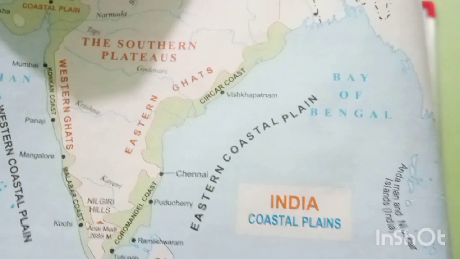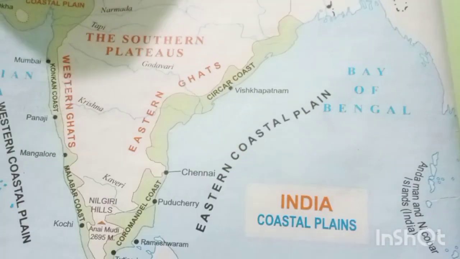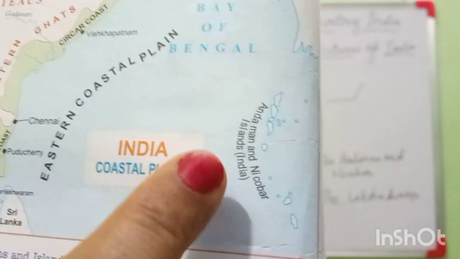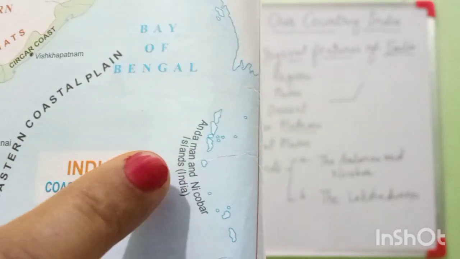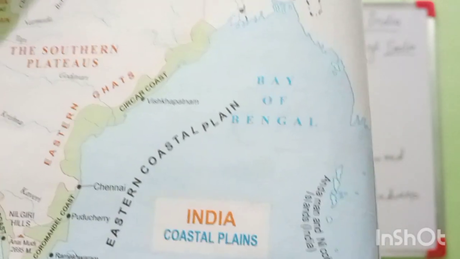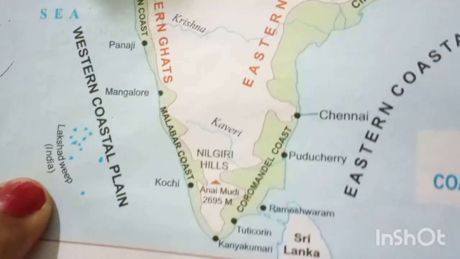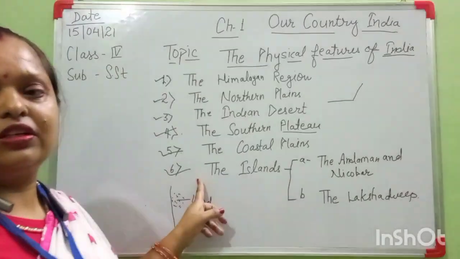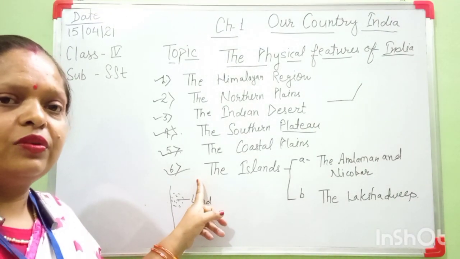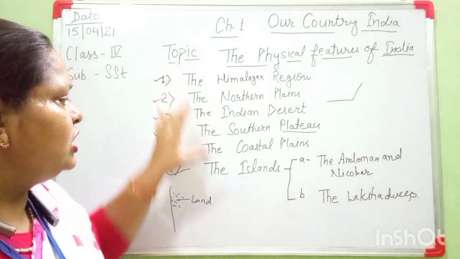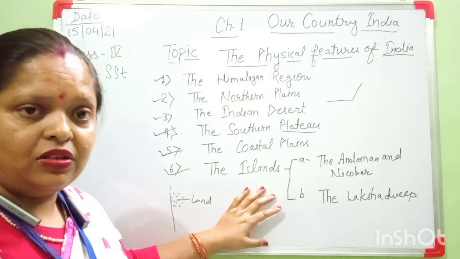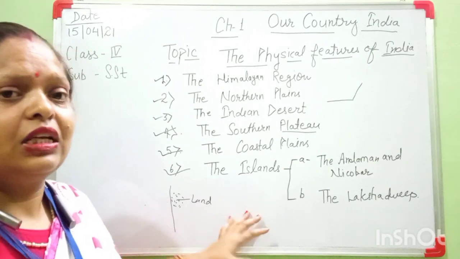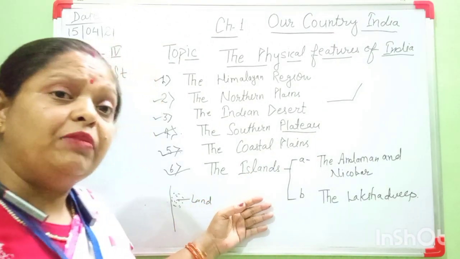I hope these things are clear now. And what is the capital of these islands? The capital of Andaman and Nicobar is Port Blair. And what is the capital of Lakshadweep? Its capital is Kavaratti. Okay students, I hope all things are clear now. When I teach you these chapters, because all chapters are in your syllabus, then I will discuss them briefly.